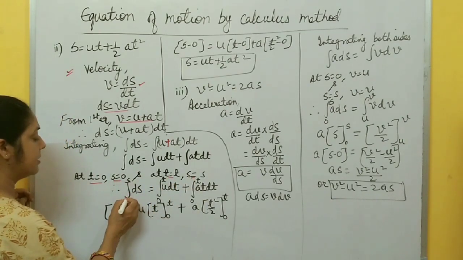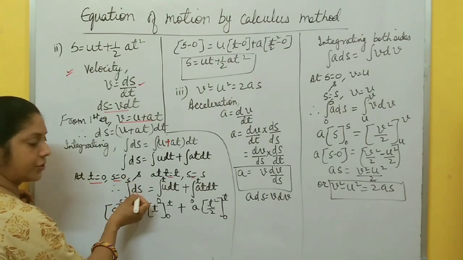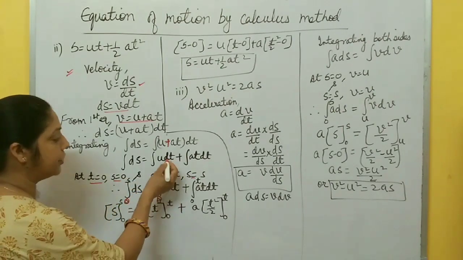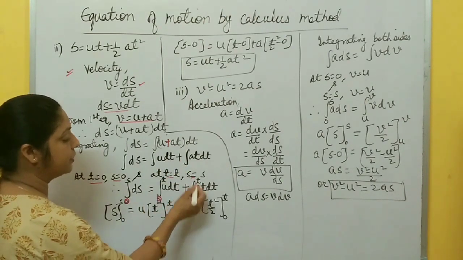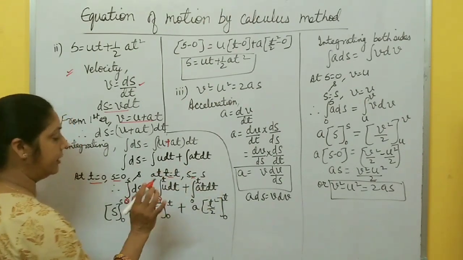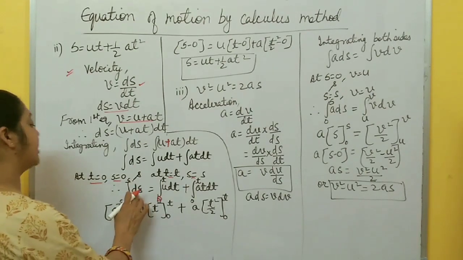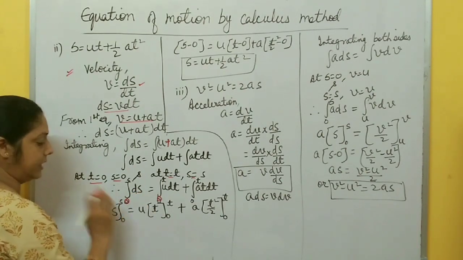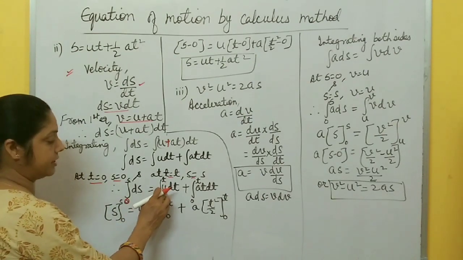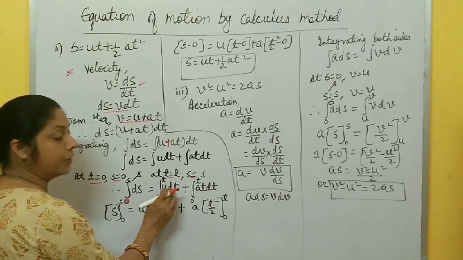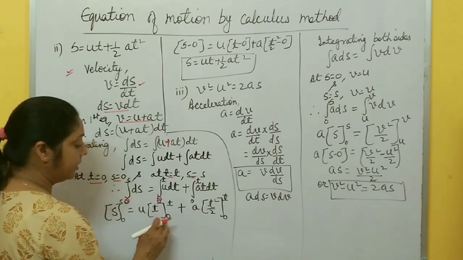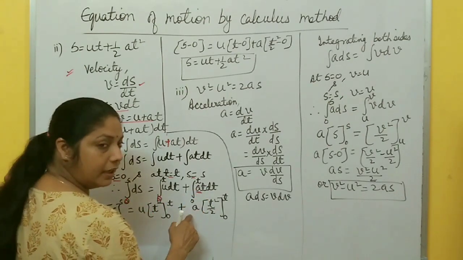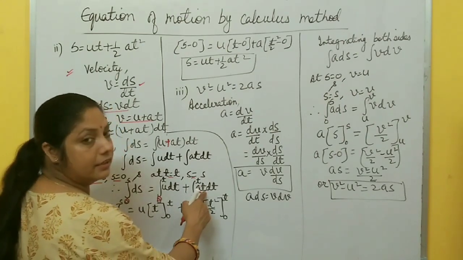So you put the limits: 0 to s, integration of ds equal to 0 to t integration of u dt plus integration from 0 to t of at dt. Now integrate. You know integration of ds is s, limits 0 to s, equal to u is constant here, and the variable is time, so integration of dt is t, limits 0 to t, plus here a is constant, you take a outside, integration of t dt.